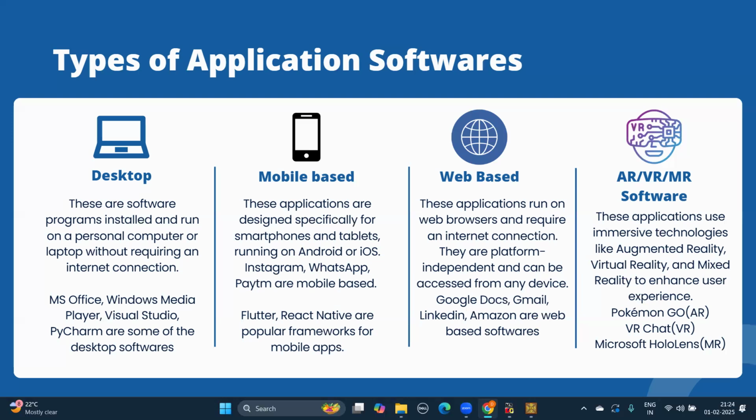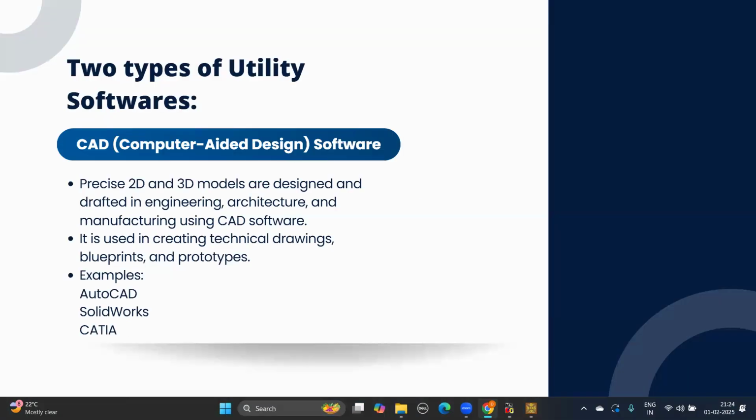The third is AR, VR, and MR. The full forms of them are augmented reality, virtual reality, and mixed reality. They are basically used for enhancing the user experience and are immersive technologies nowadays. So Pokemon Go, which is augmented reality, VR Chat, which is virtual reality, and Microsoft HoloLens, which is mixed reality, are some examples of these kinds, right?